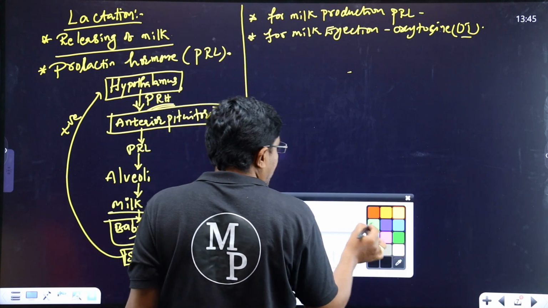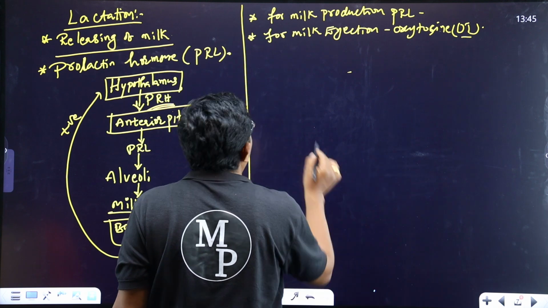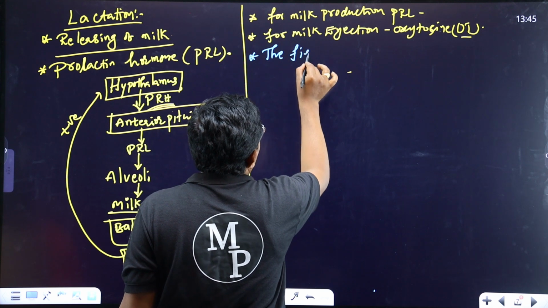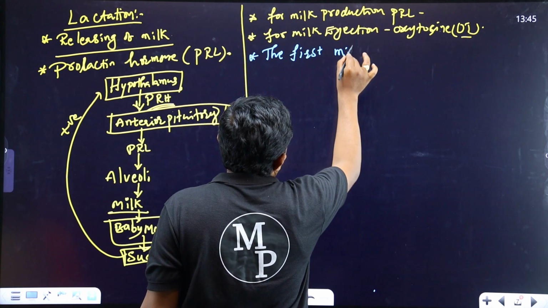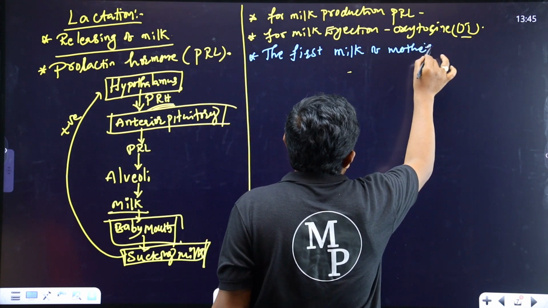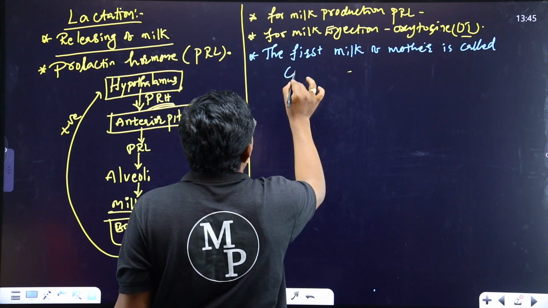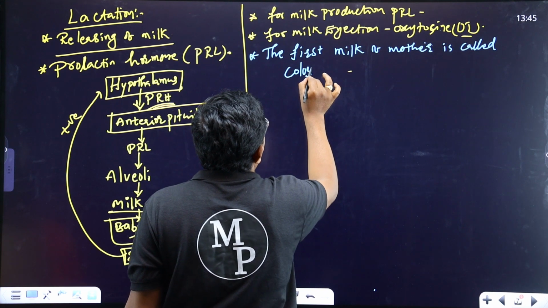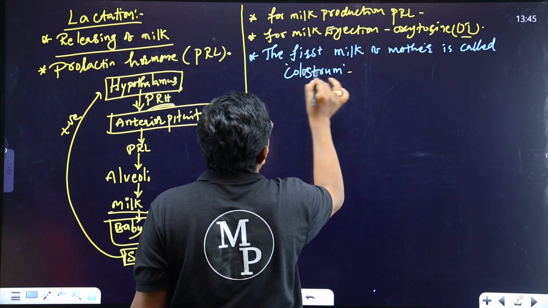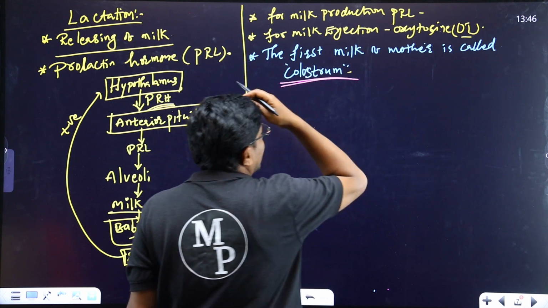Next, go to the first milk of the mother. The first milk of the mother is called colostrum. Very important. The first milk of the mother is called colostrum. It is a very important point.